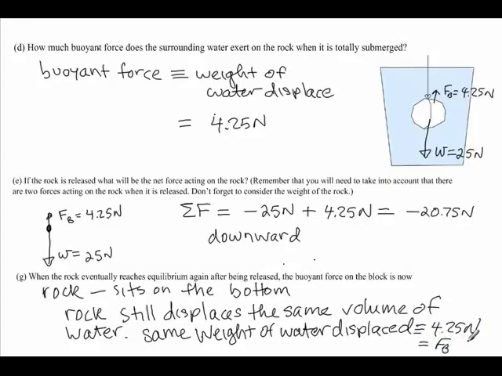So when an object is totally submerged in a fluid, the buoyancy force is going to stay the same no matter where it's located in the fluid. But if an object moves out of the fluid, like if it floats to the top, like in the previous example, then the buoyancy force will be reduced because some of the object is actually then above the water and it's not displacing as much fluid. So the more fluid you displace, the larger the buoyancy force is. In this case, the buoyancy force doesn't change because the object is always completely submerged because it's more dense.